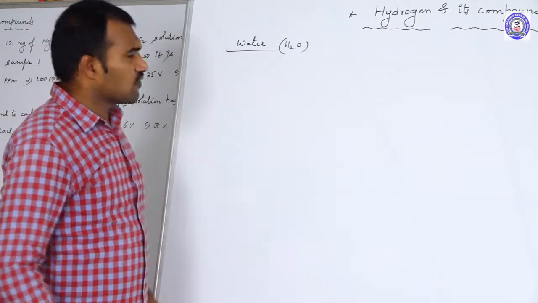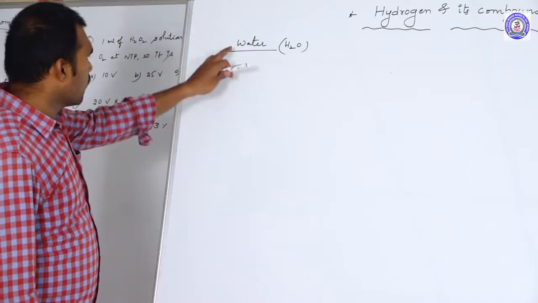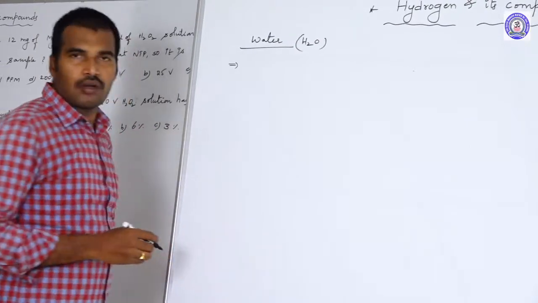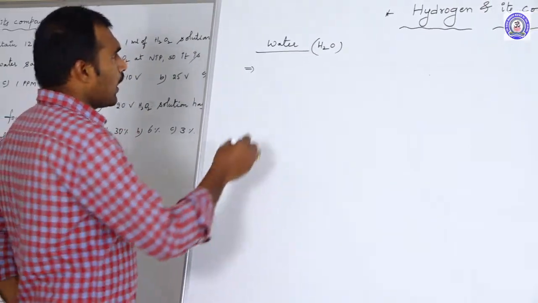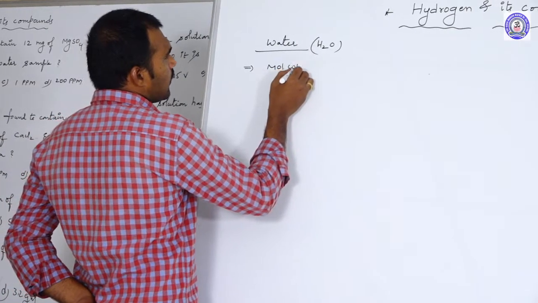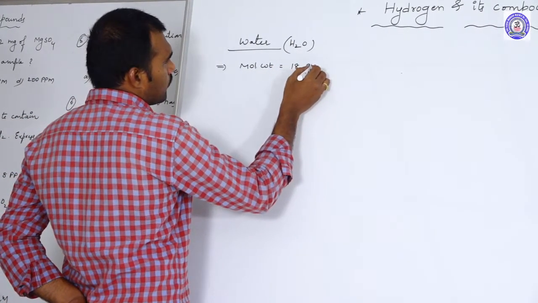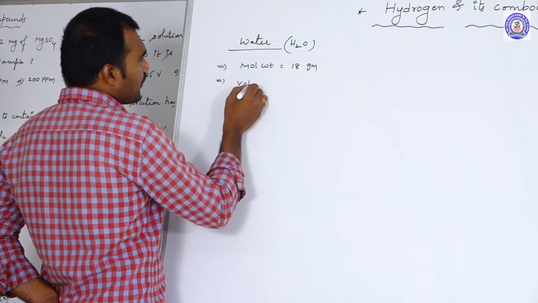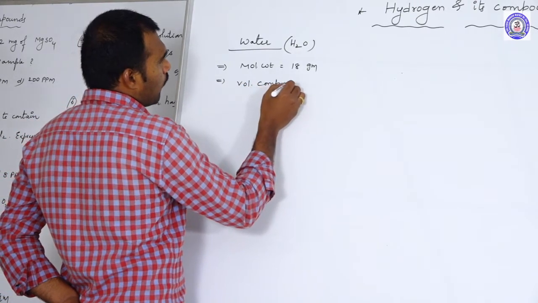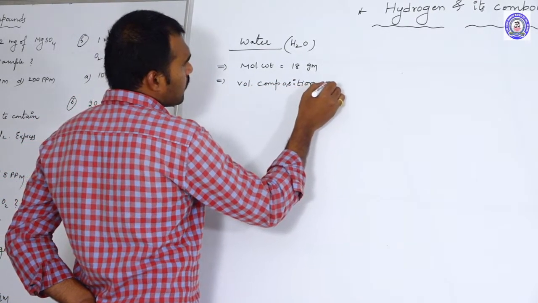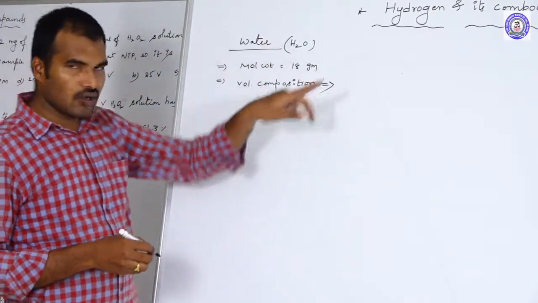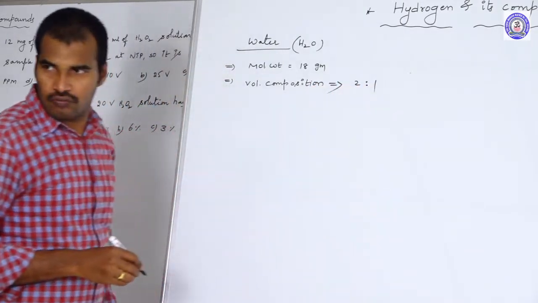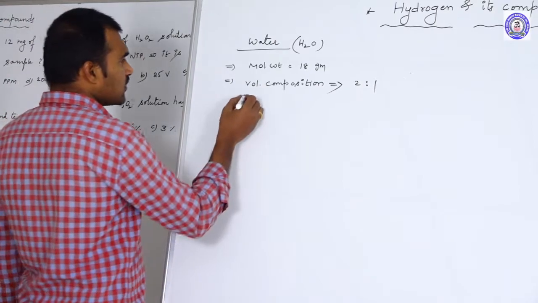Next, let us move to the next compound of hydrogen, that is water. The chemical formula of water is H2O, as we know, and its molecular weight is 18 grams. Now its volumetric composition: it is made of hydrogen and oxygen, and its composition is a 2:1 volumetric ratio.